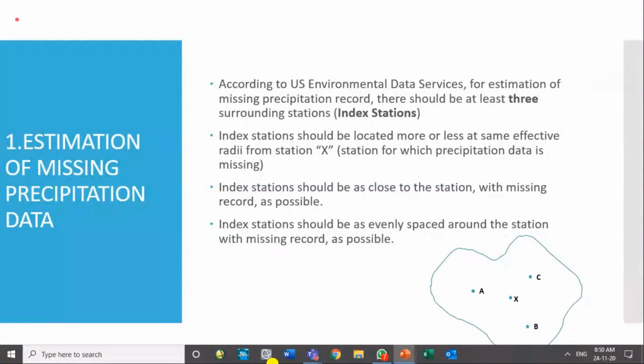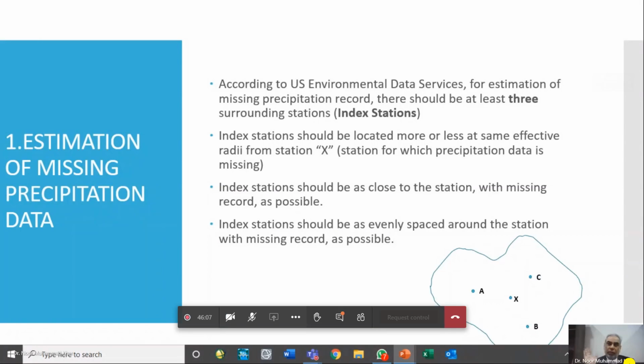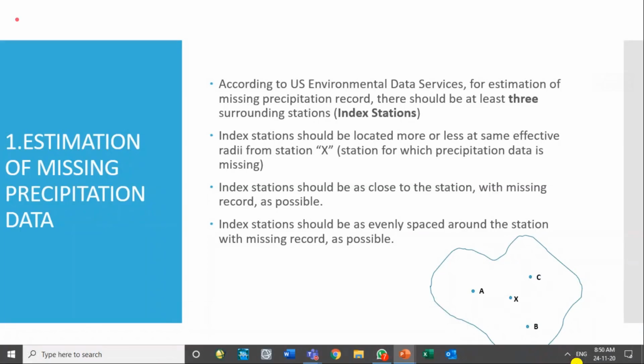There are a number of reasons for missing data. For example, we have installed a gauge, and if it is an auto recording gauge, like the one we have on the rooftop of the civil department, it can have many problems and not collect the data. For example, its battery is out, or its network system is out, or somebody has physically damaged the station itself. So there can be many reasons which result in missing data at a certain place.